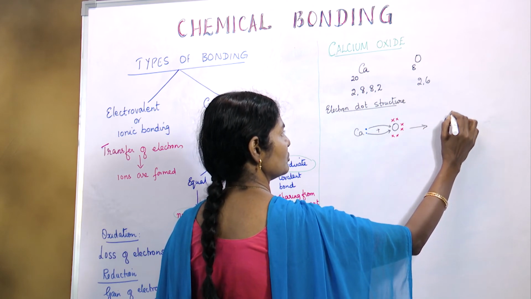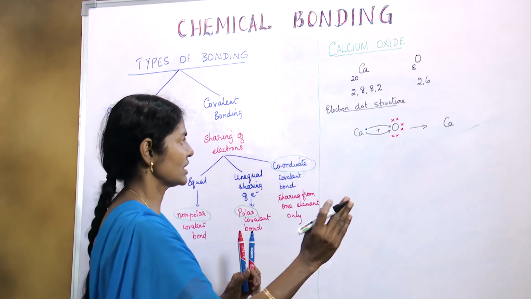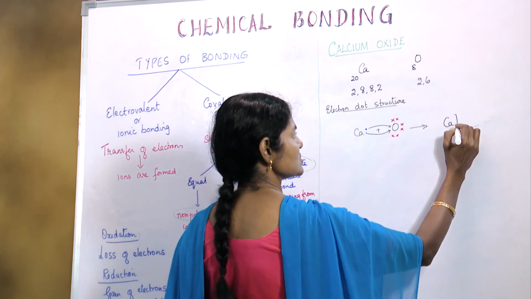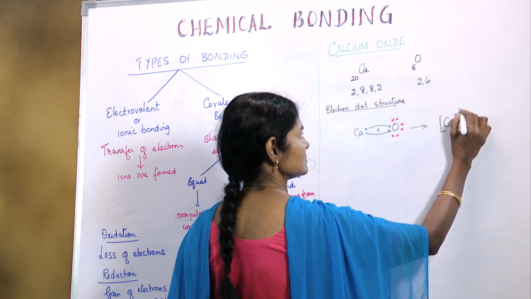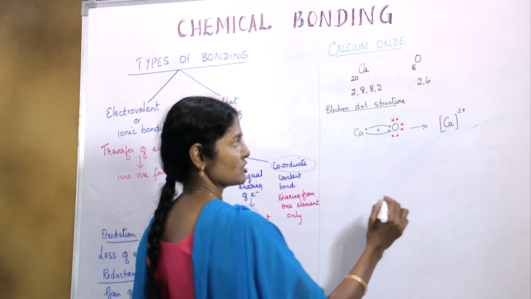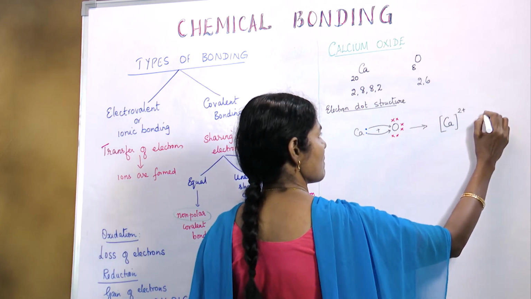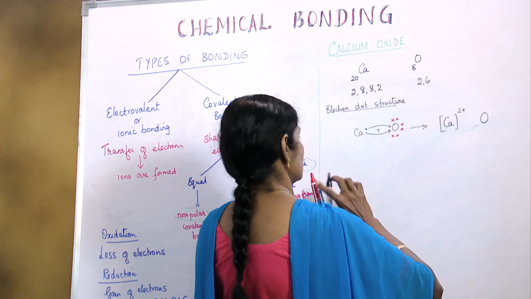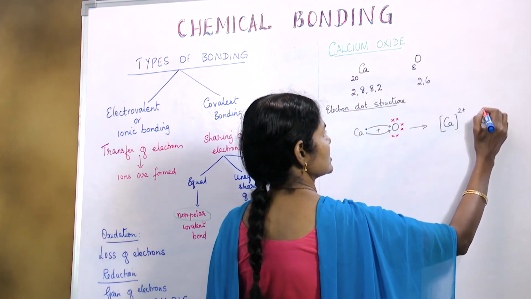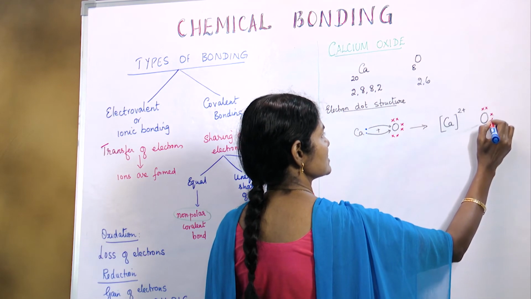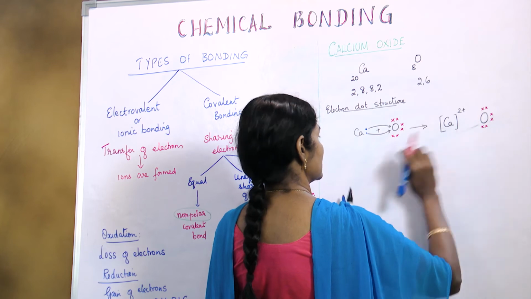Thereby calcium, because it has lost 2 electrons, becomes 2 plus. Loss of 2 electrons, excess of 2 protons there. Similarly, oxygen would have 8 altogether. That means 2 electrons in excess.